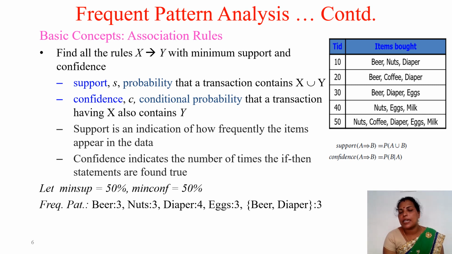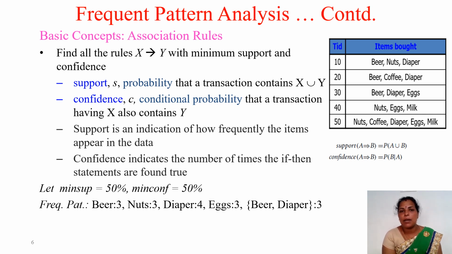So support is the probability that a transaction contains X union Y, and confidence C is the conditional probability that a transaction having X also contains Y. You must be aware of the difference between support and confidence. Support means the probability that a transaction contains X and Y, both combined together.